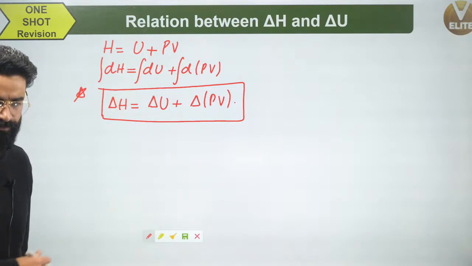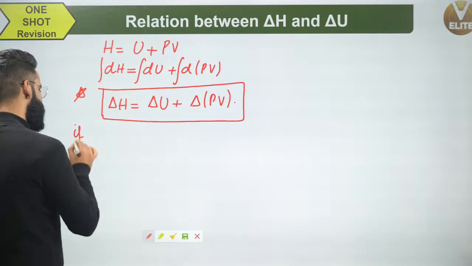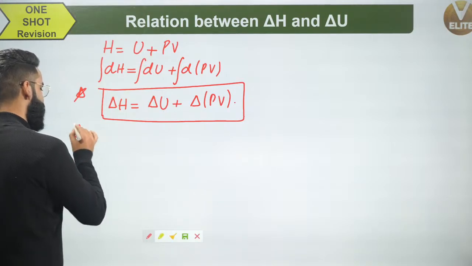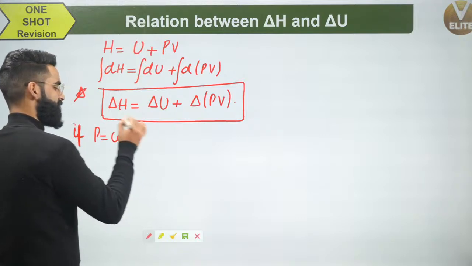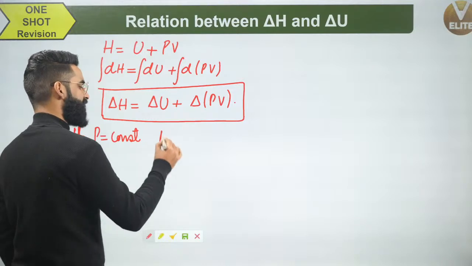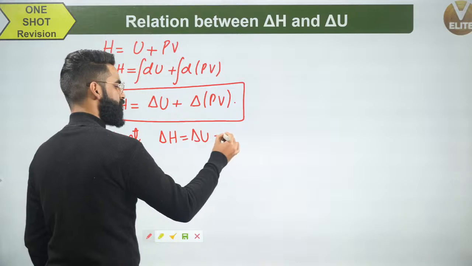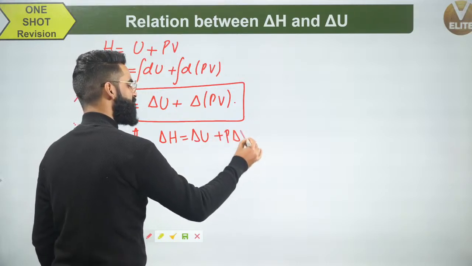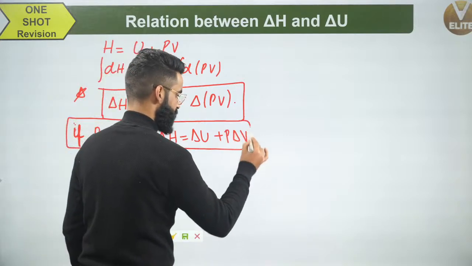Now, people, let's say I'm specifying a condition. Let's assume the pressure of the system is constant. If the pressure of the system is constant, can I say at that time delta H will be equal to delta U plus, I'll take the pressure out, so it's going to be P delta V? This is the relation which I'll be using when the pressure of the system is constant.